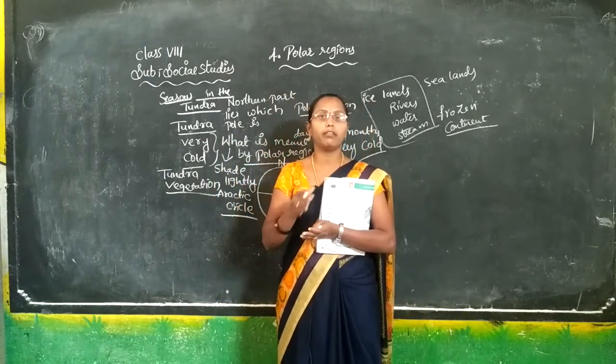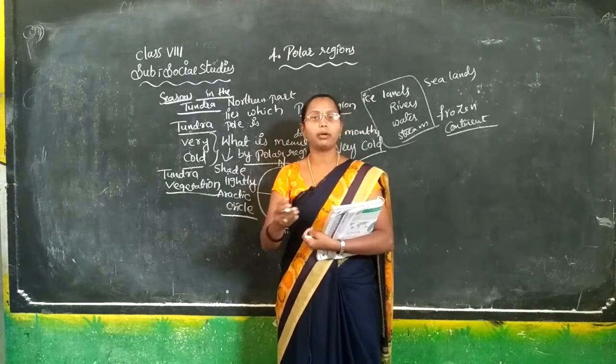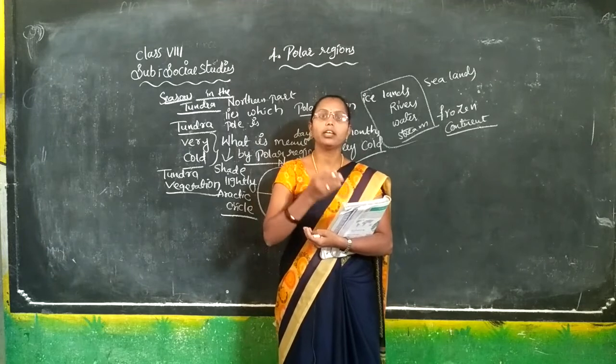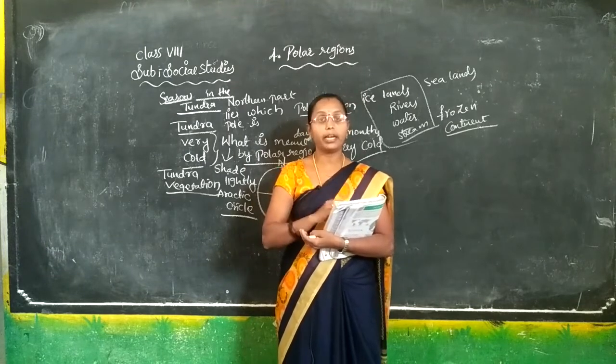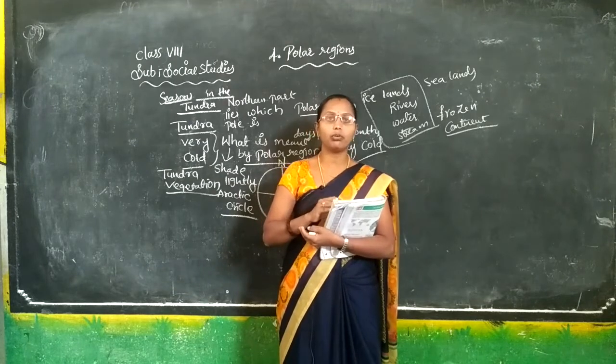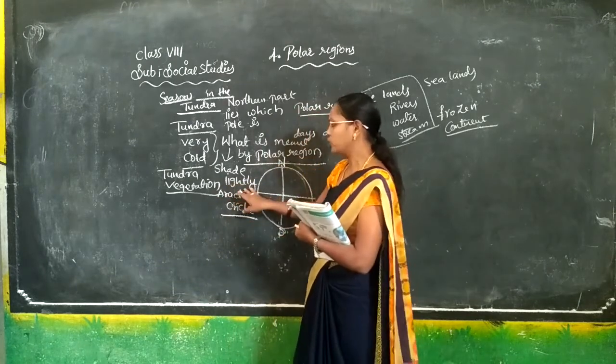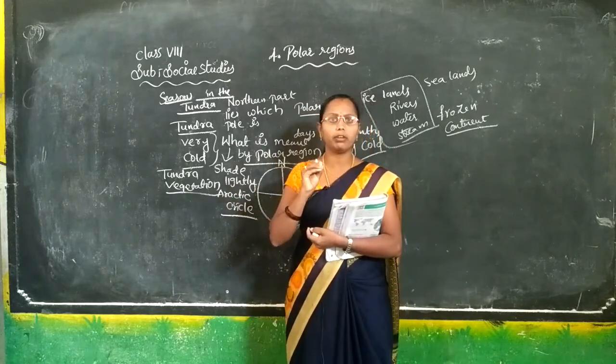In our India, in our world, we have a regular sunset. In the morning the light comes, and after that comes the sunset. But in the tundra, they do not have a sunset. It is having totally shading light. Only light it will be having.